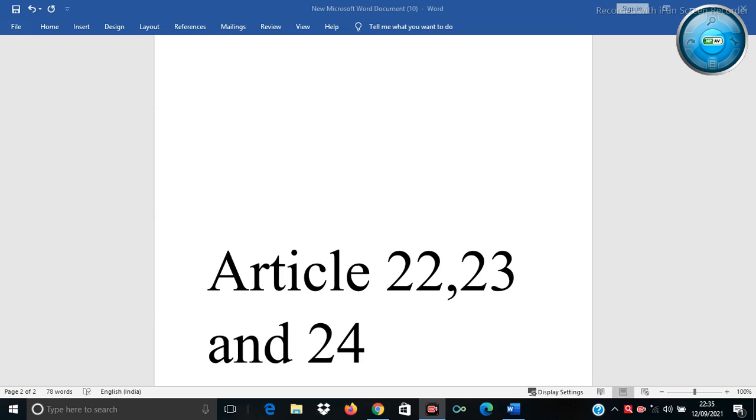Clause 7 enables Parliament to make a law by which detention may be more than 2 months. But there is an amendment now: detention cannot be more than 2 months without the recommendation of the advisory board. So there must be an advisory board and it must recommend it. These are the provisions of Article 22. Now we'll discuss the cases.